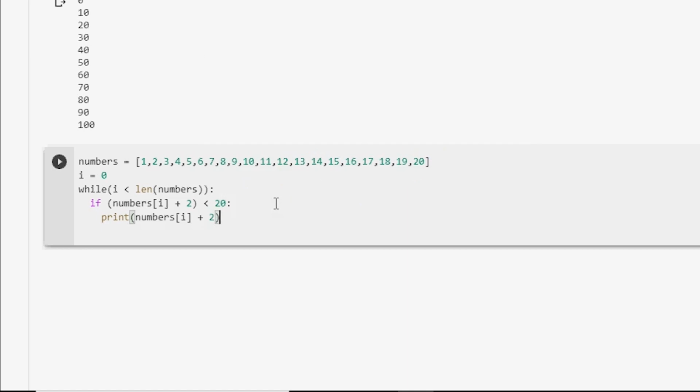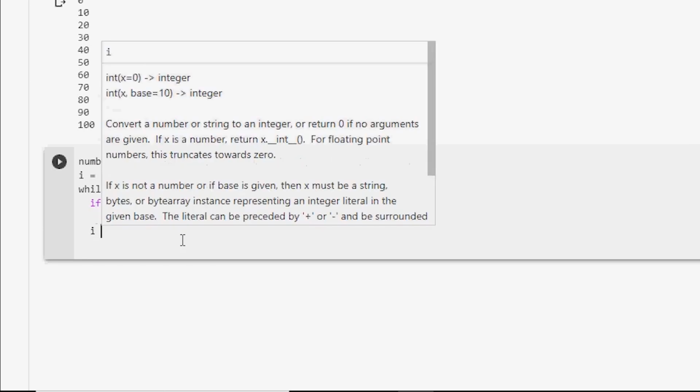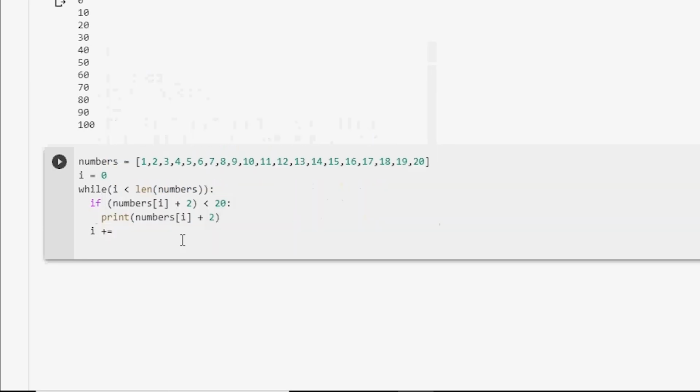Finally, and probably the most important part of while loops, we have to add code to increment our iterator variable. Remember, we are the ones keeping track of how many loops we have repeated. We also know how important the iterator variable is because we use it in our while loop's Boolean expression and as our index in our if statement's Boolean expression. So remember, do not put a colon at the end of this line. We're going to press enter, and here we're going to write our variable I plus equals 1.